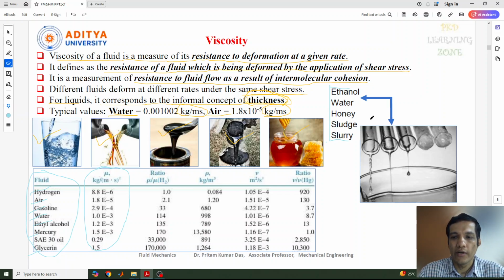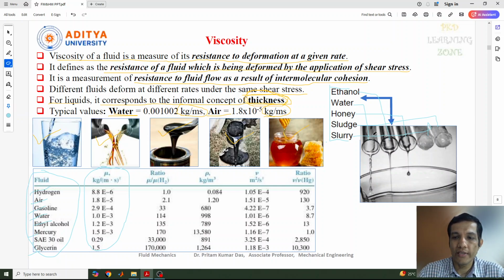All the tubes, try to bend a little bit at an angle of 45 degrees or 60 degrees, and try to pour the water or ethanol or honey. Suppose this is water, some ethanol, and let's say this is honey, and the sludge and slurry look a little bit similar, but some liquids are inside this tube.